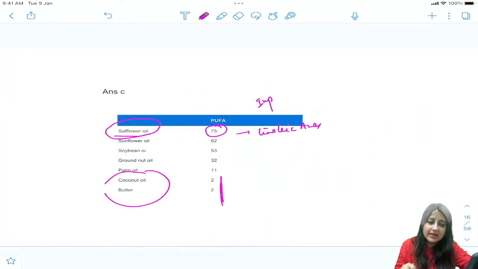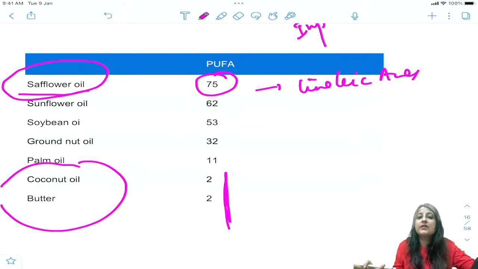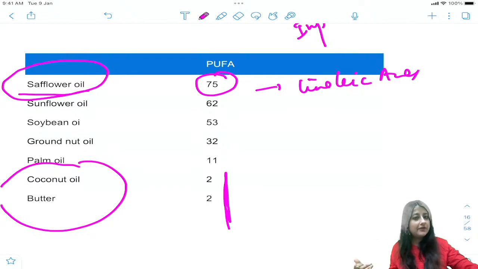Is it clear, everybody? See, these are basic things which you tend to ignore before your exams. Please don't do it. Exam में आता है. Safflower, why is it best? And what about coconut oil and butter? They contain maximum saturated fats. ठीक है?